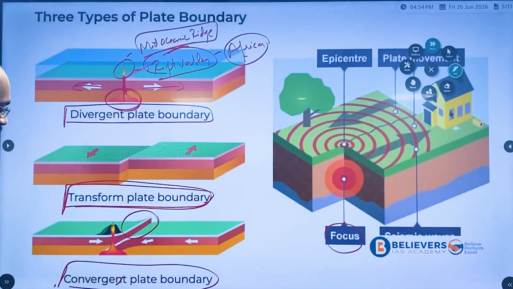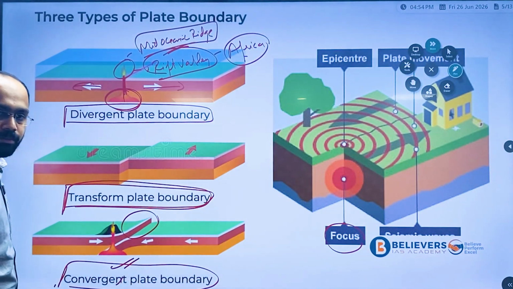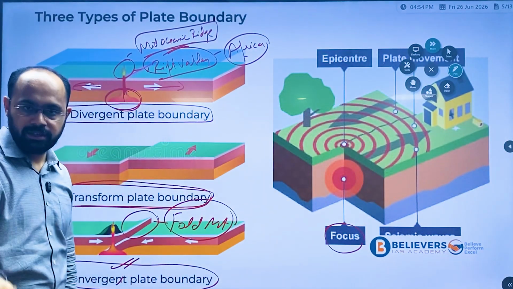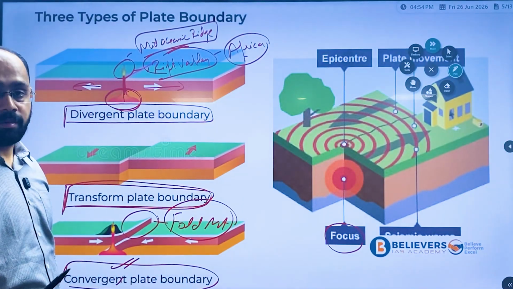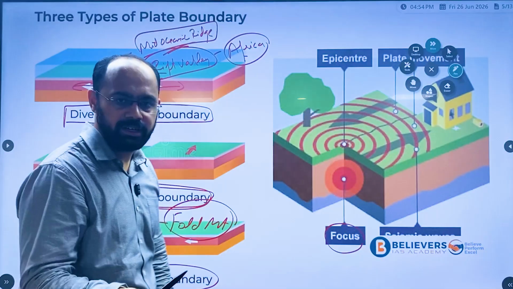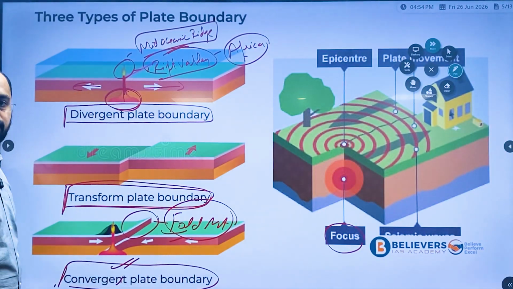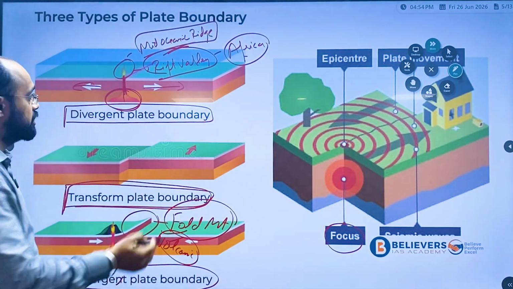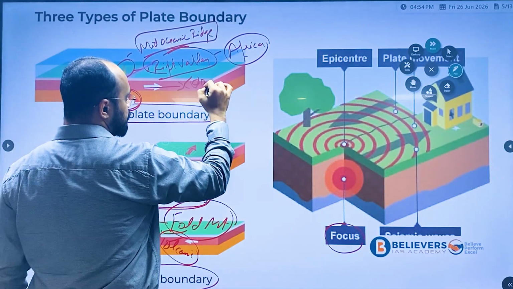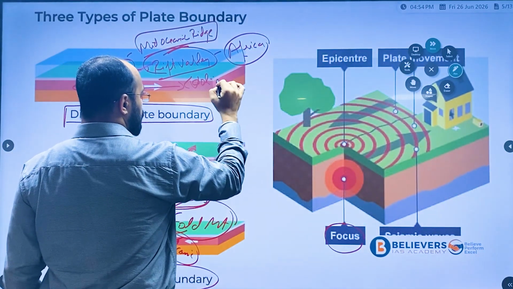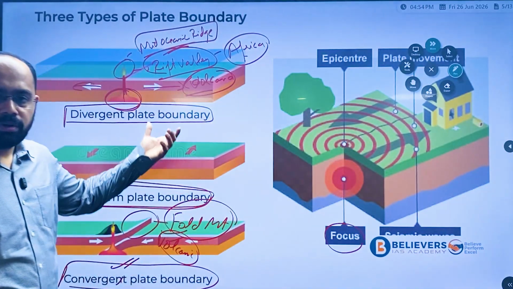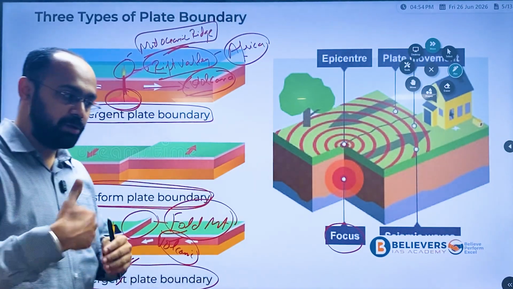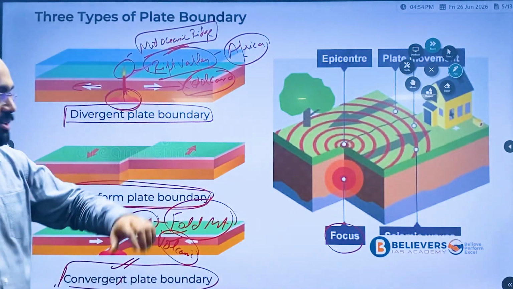Okay, transform boundary, as I told you, the plates surpass each other. And in convergent plate boundary, this is where your fold mountains are basically formed. If you remember Himalayas, right? Himalayas, fold mountain, Andes mountain in South America, right? These are all examples of fold mountains. Even volcanic mountains, which are formed by volcanoes. Here also volcanoes will form, though here volcanoes will be much less violent compared to this.